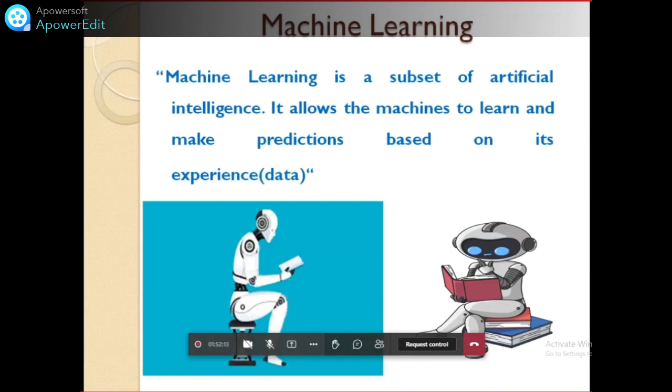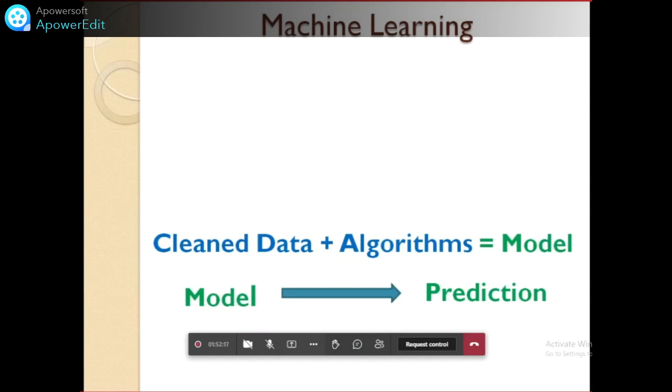Again, we are going to learn this in a very systematic way. After that, as I told you, this equation is very famous. In machine learning, I am constantly using the word clean data. Clean data plus algorithms is equal to model. This line is called the world of machine learning. The algorithm is going to learn from the clean data, and the output is a model. As I said, that model is used for the prediction of future data. In these two lines, the machine learning world is finished.